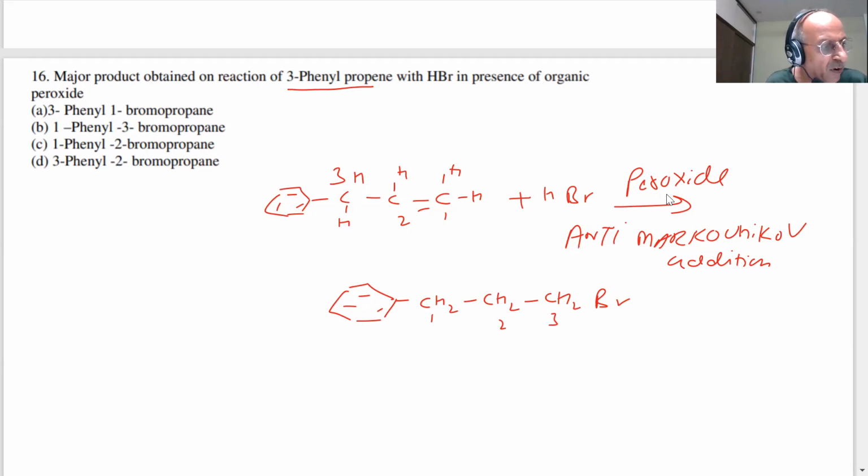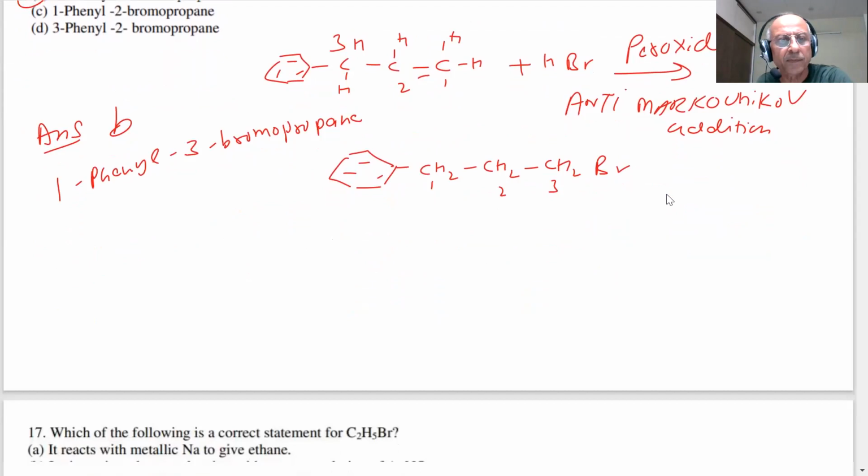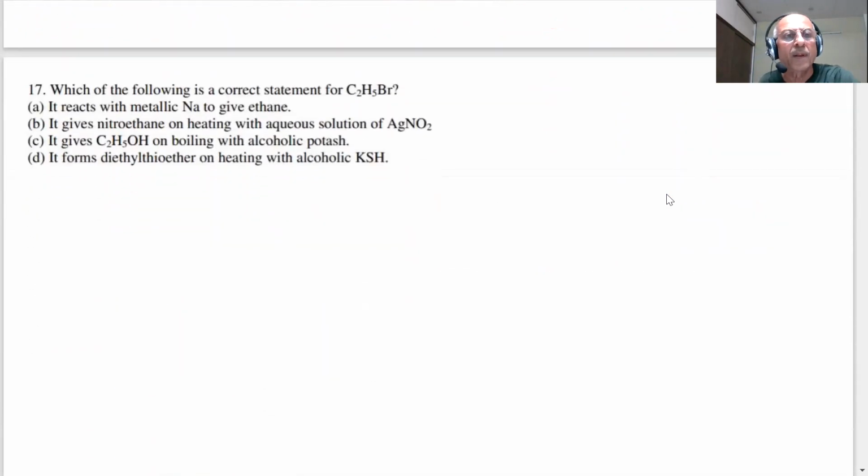So what is the answer of 16th? Answer is B. 1-phenyl 3-bromopropane. Anti-Markovnikov addition. Next question is on the screen, student.